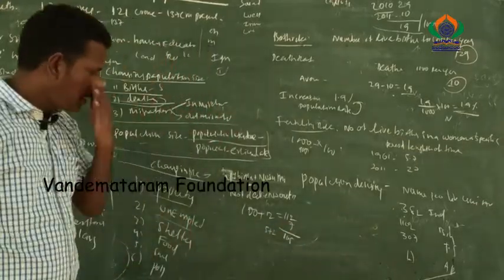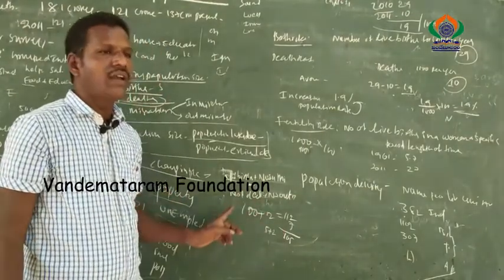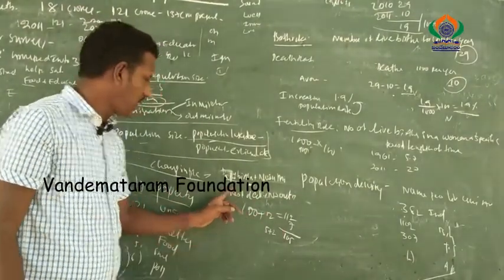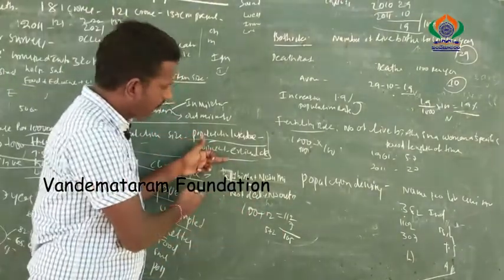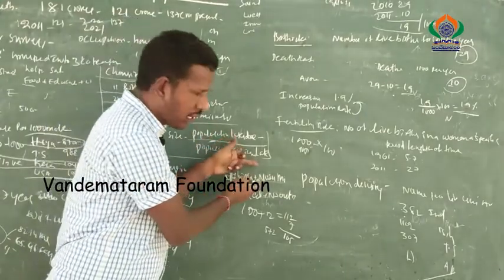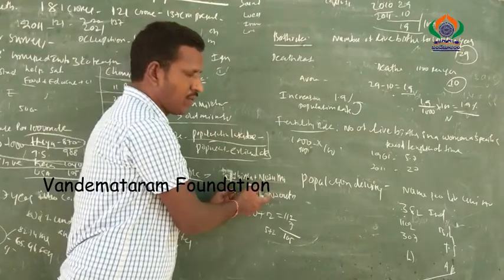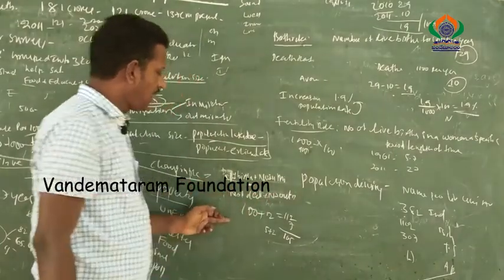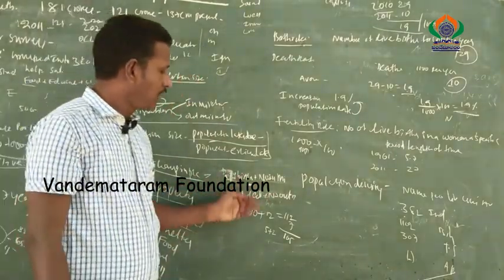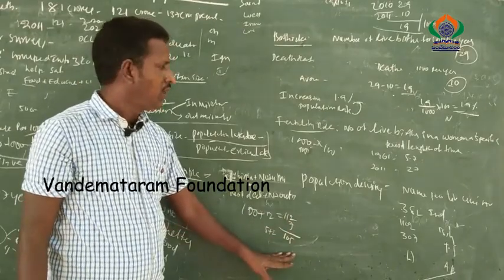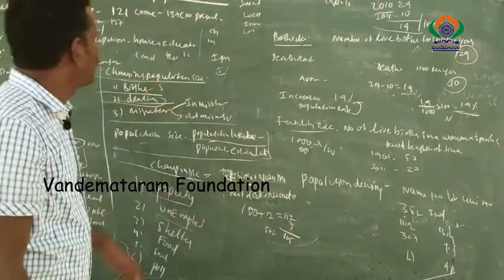The 105 is the actual population of village X. So we calculate the number of births plus in-migrants, minus the number of deaths plus out-migrants, equal to the actual population of the village. So this is the story of population.